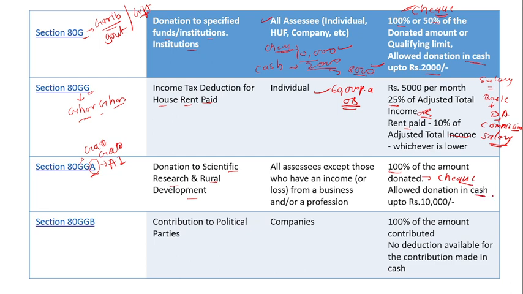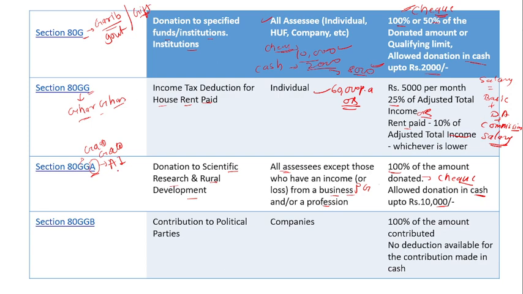If you are giving in cash, then you will get up to 10,000 of the deduction. All the assessees are eligible for this deduction, except those who have income or losses from business and profession, PGBP. Those who are involved in business and profession are not eligible for this deduction.